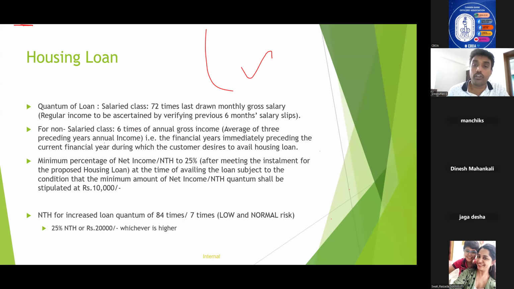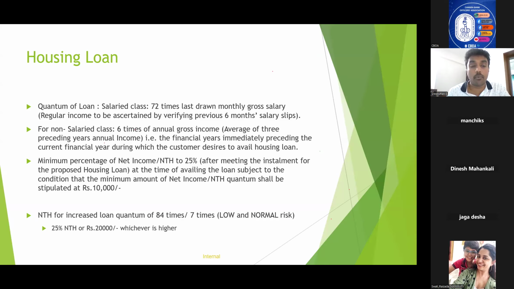The quantum of loan is 72 times last drawn monthly salary. And in the case of non-salaried, it is 6 times average of last 3 years annual gross income. And NTH is 25 percentage, 10,000. If you need to consider 84 times or 7 times in terms of loan quantum, then the NTH will go up to 20,000 or 25 percentage.